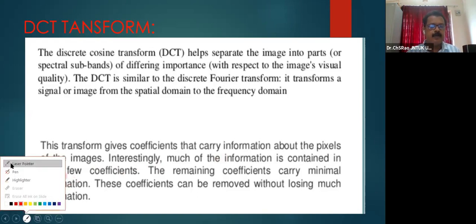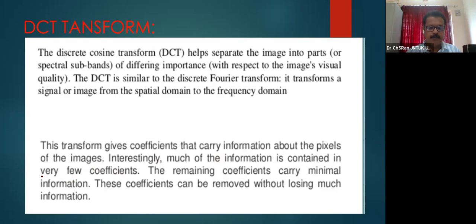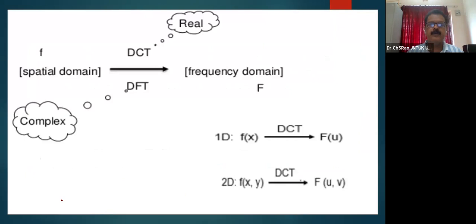Much of the signal energy, or the information, is contained in very few transform domain coefficients. The remaining coefficients carry minimal information, so those coefficients which carry minimal information may be discarded. Those coefficients which comprise the majority of the information may be preserved, and these minimal information carrying coefficients may be removed without losing much of the information. This is the beauty of DCT.